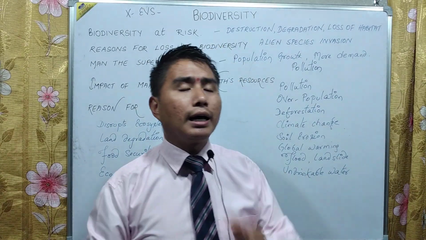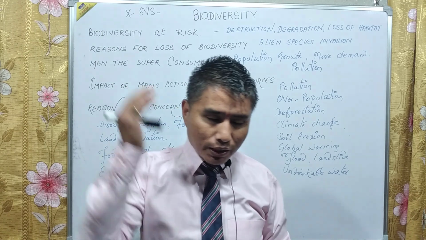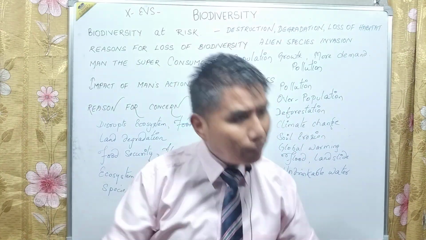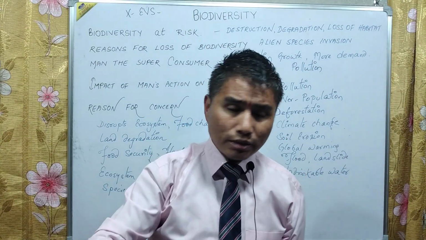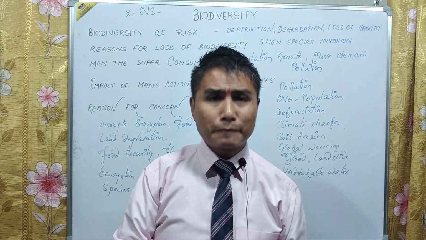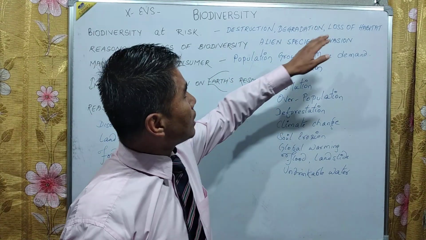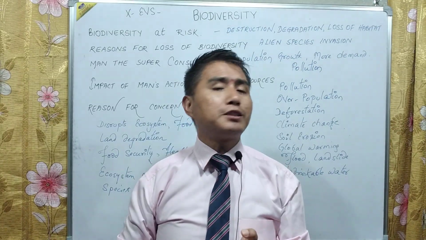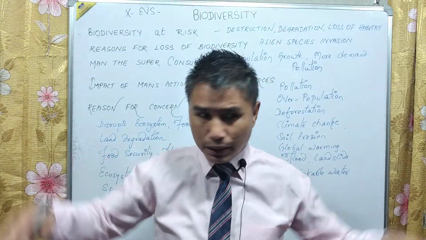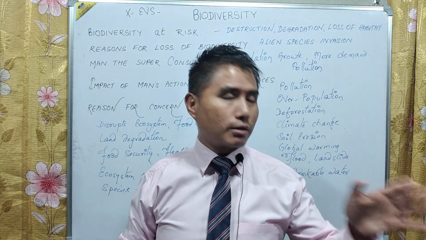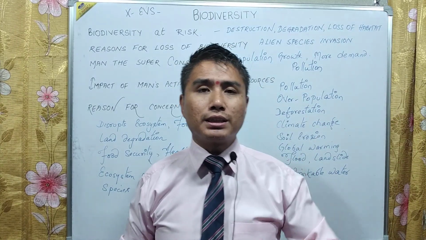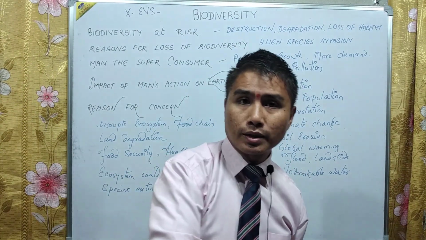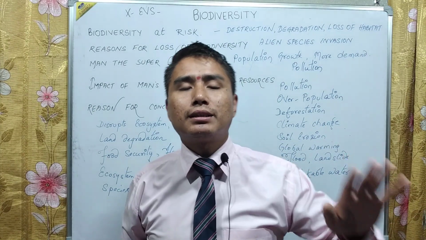That is why we are degrading. The cause is habitat loss. We are cutting the forest, that means habitat loss. We are making roads through the forest, that is habitat loss. We are making railway lines, that is habitat loss. We are cutting the river and making dams, that is habitat loss. Another is alien species invasion. That means we are bringing new species, either genetically modified or foreign species. There is a place where only certain species like A, B, C, D are there. We human beings went to that place and introduced another species called Z. Because of Z, A, B, C, D are under threat now.